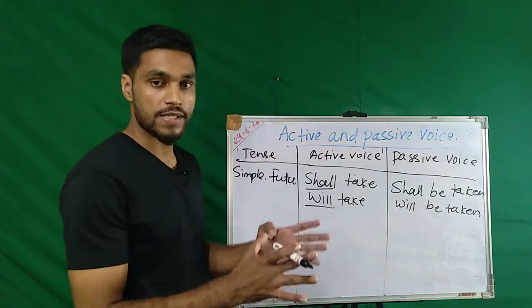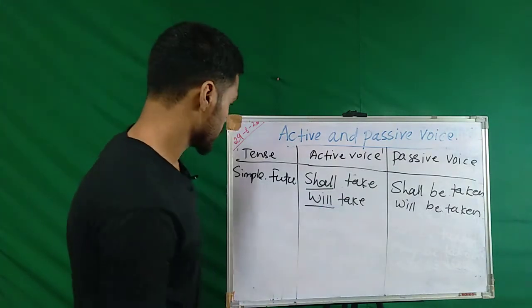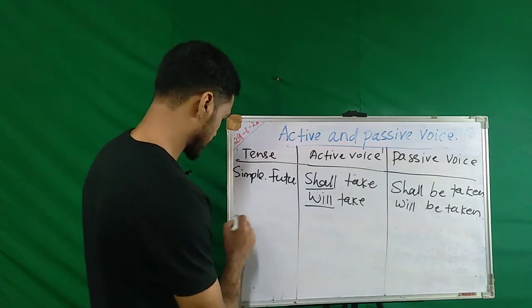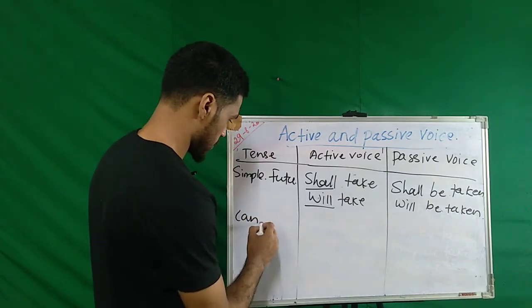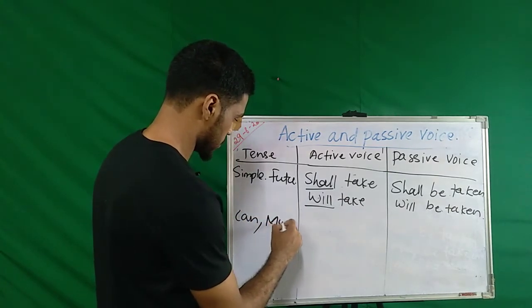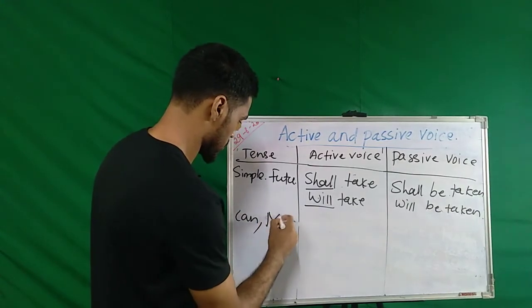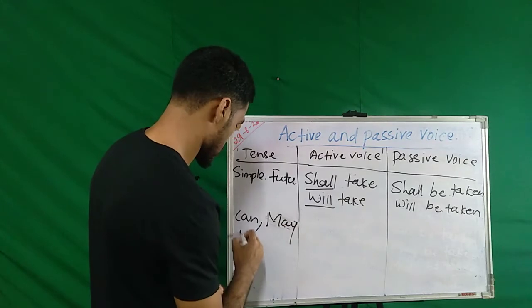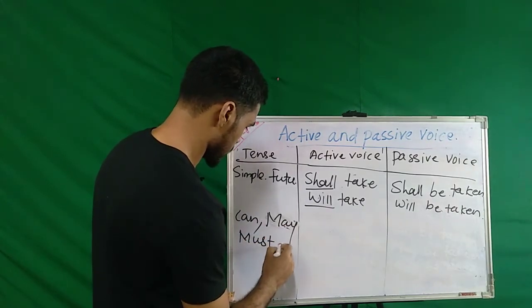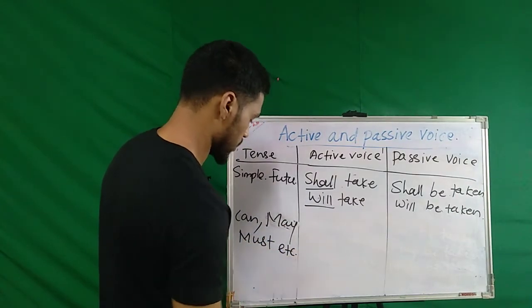If the active voice has modal verbs like can, may, must, and so on, there are many modal verbs.